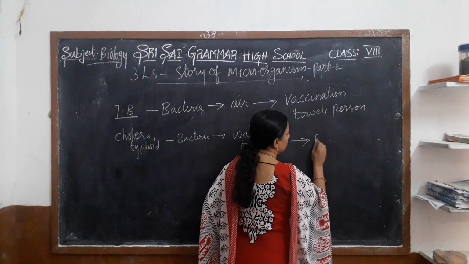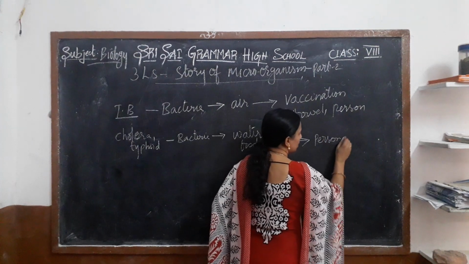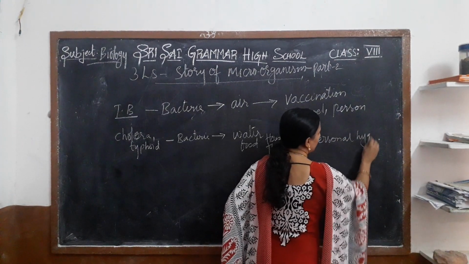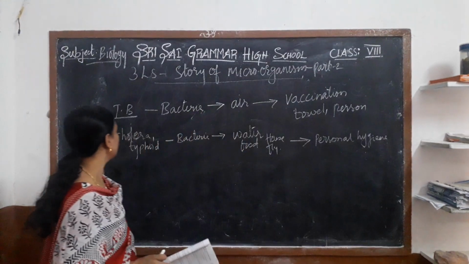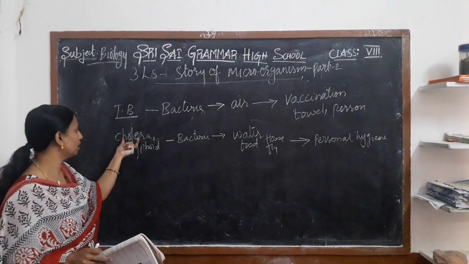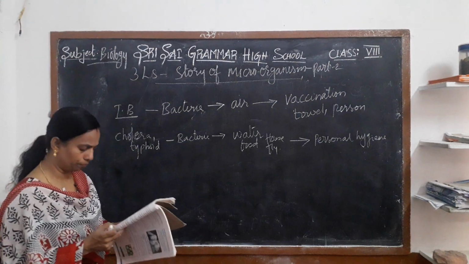Personal hygiene should be present. Personal hygiene means we should be very neat and clean, and the surroundings should also be neat. Then only we can prevent cholera and typhoid.